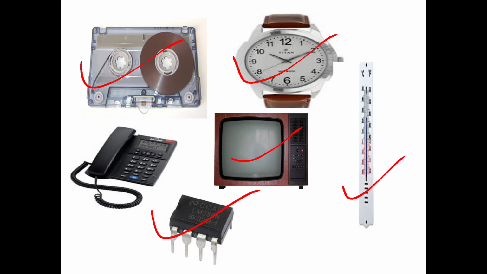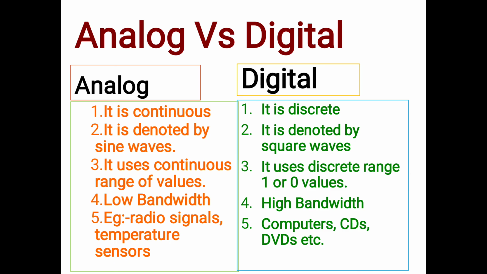Now we are going to compare analog and digital. As we have already studied, an analog circuit is continuous in nature, but digital circuits are always discrete.